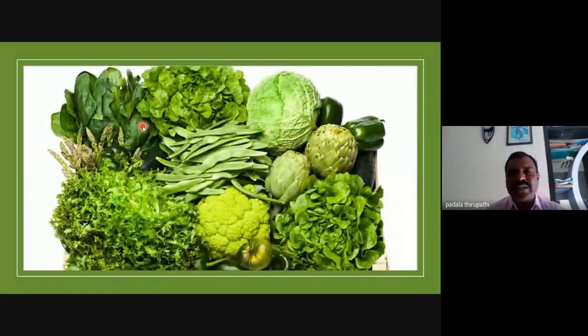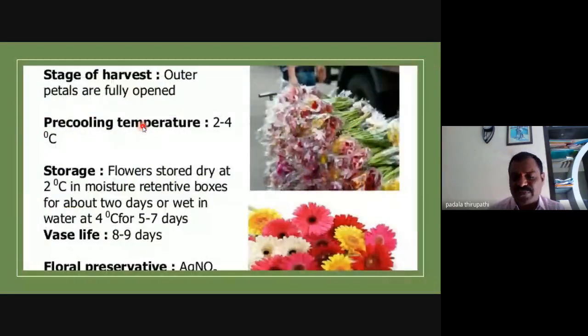So they look like very fresh leaves, just because of this cytokinin. Clear? This we can call shelf life. Another example, the flowers in any festivals or any functions.